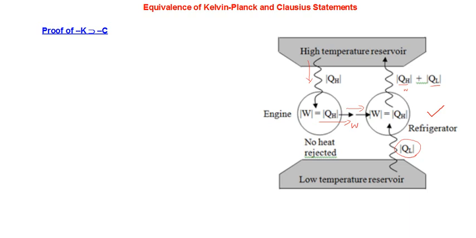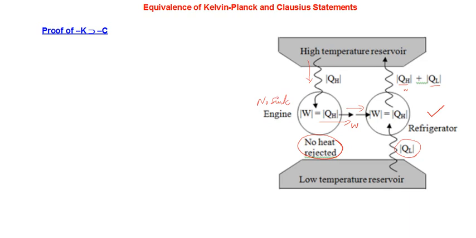Means this heat engine is working using a single reservoir. Only the hot reservoir is enough for this working. But you know that's a clear violation of the Kelvin-Planck statement of the second law of thermodynamics. So I can call this engine a no sink engine, an engine without a sink. This engine violates the Kelvin-Planck statement.